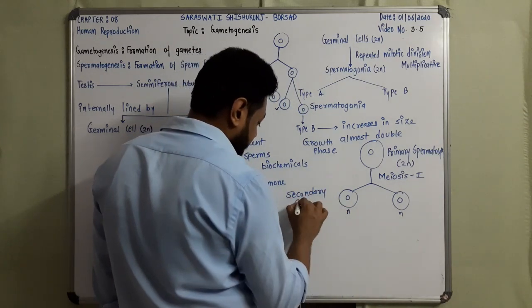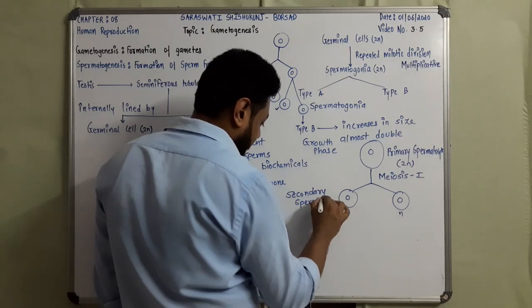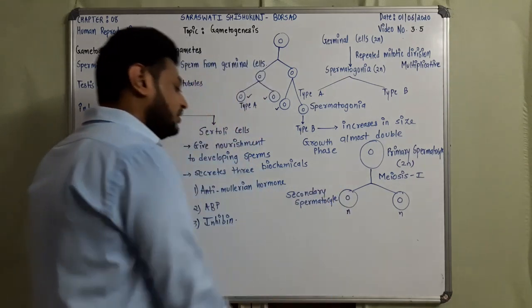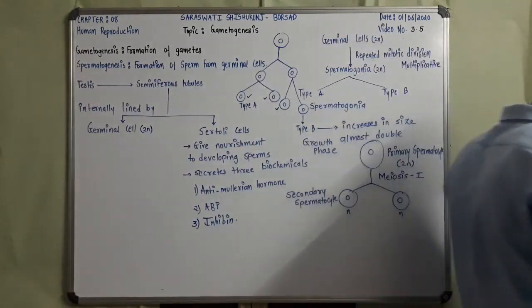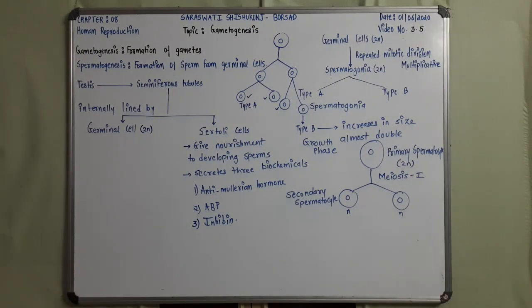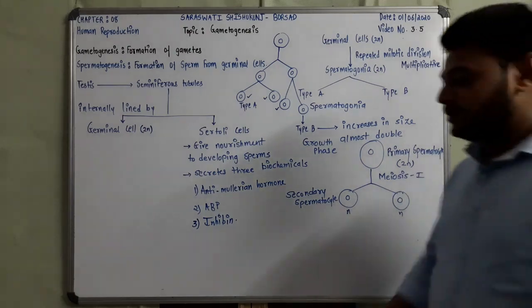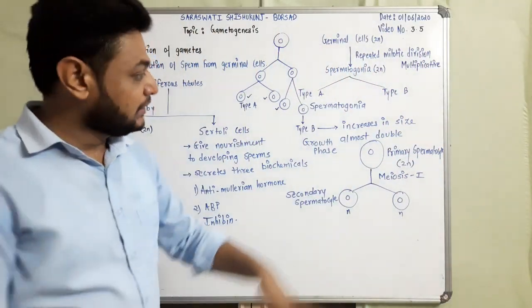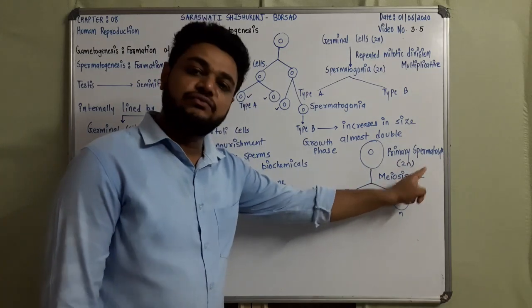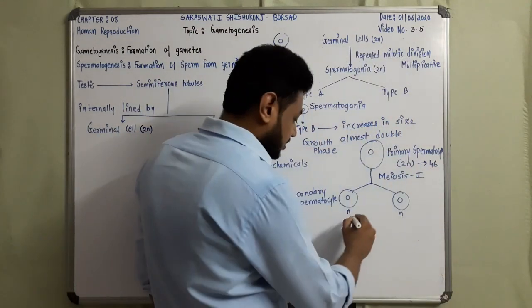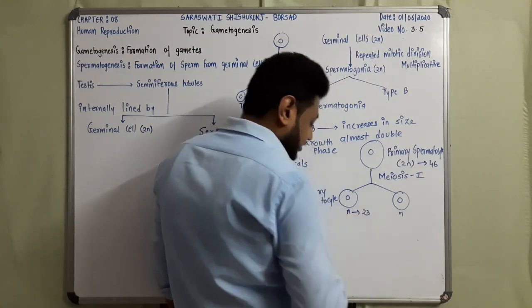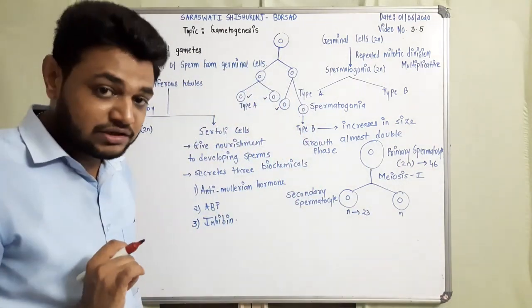Remember, these are haploid, so the chromosome number is 23. Over here 2n means 46 chromosomes, and n means 23, the haploid condition.